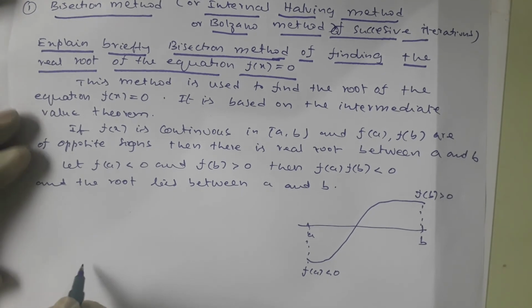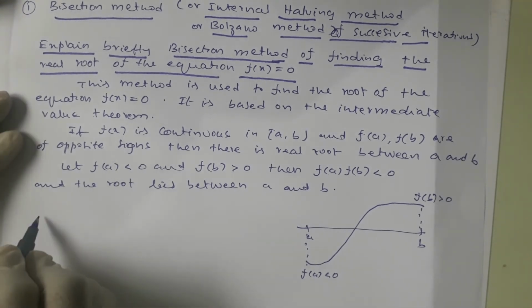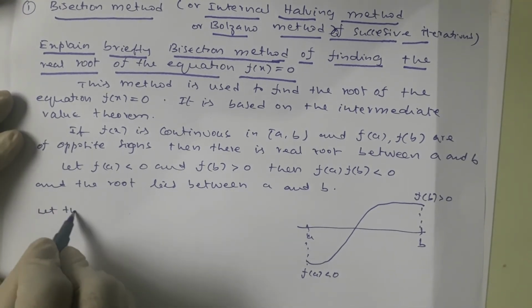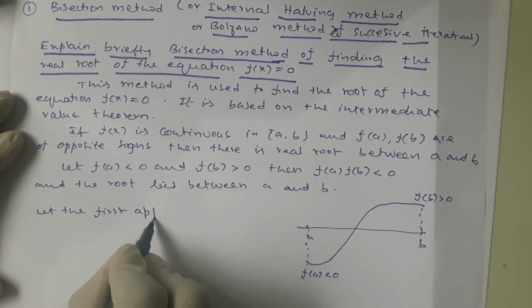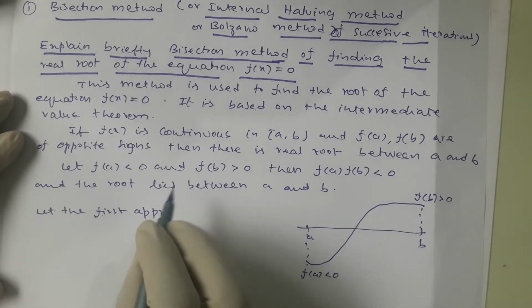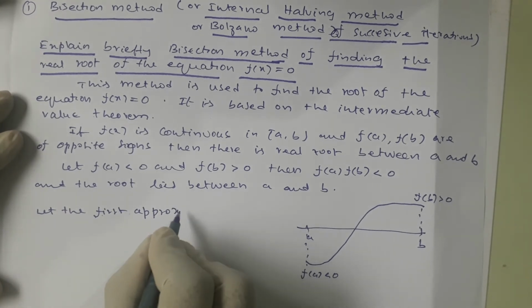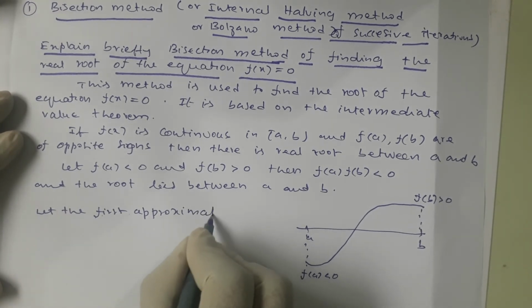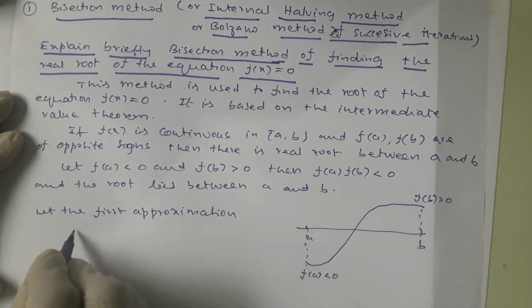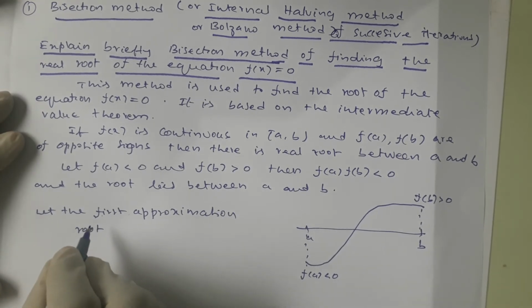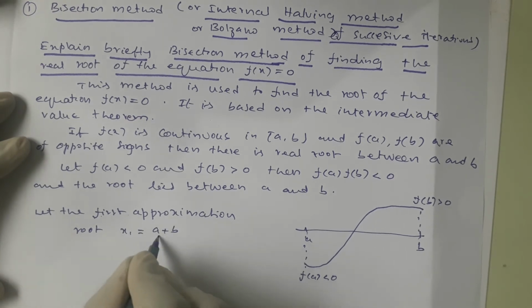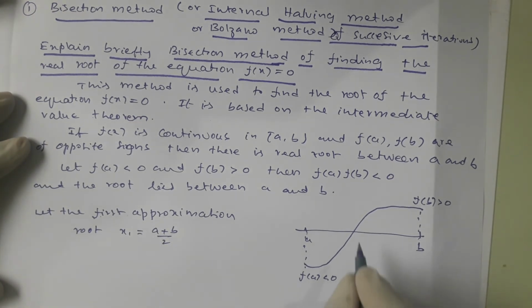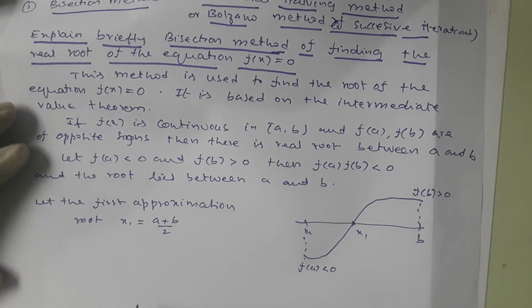Next, let the first approximate root x1 is equal to a plus b by 2, because it is the bisection of this interval, x1.